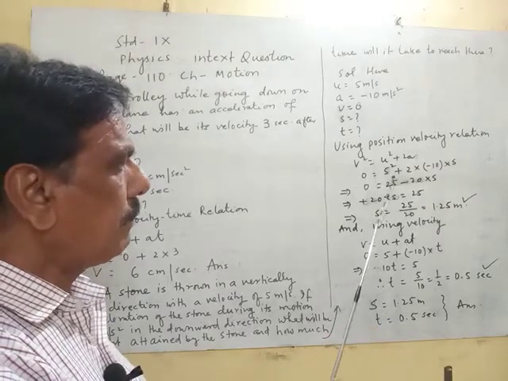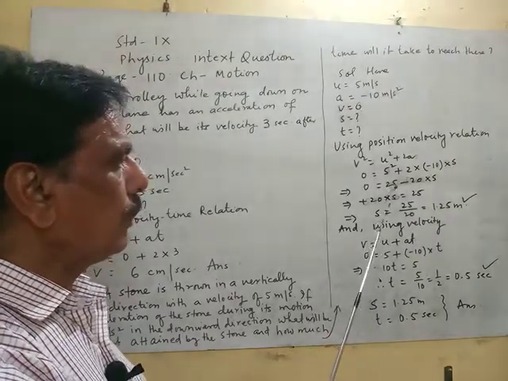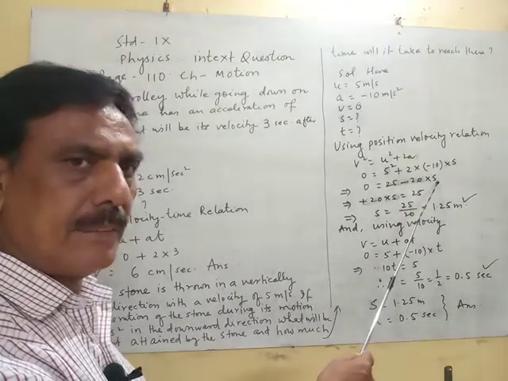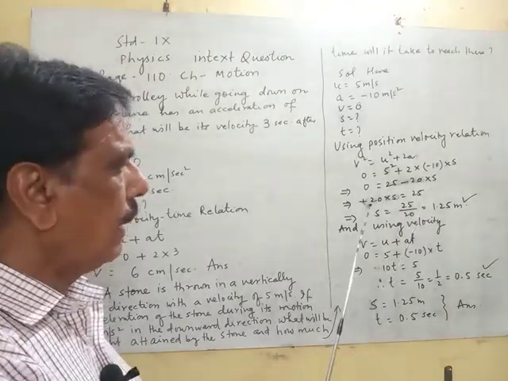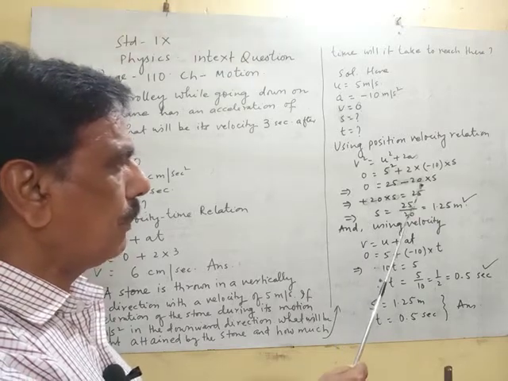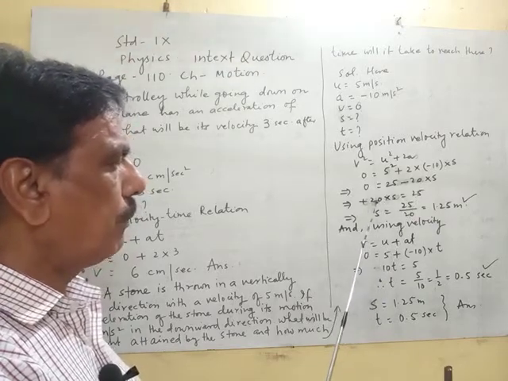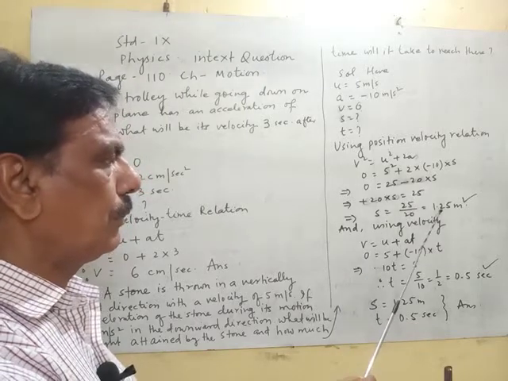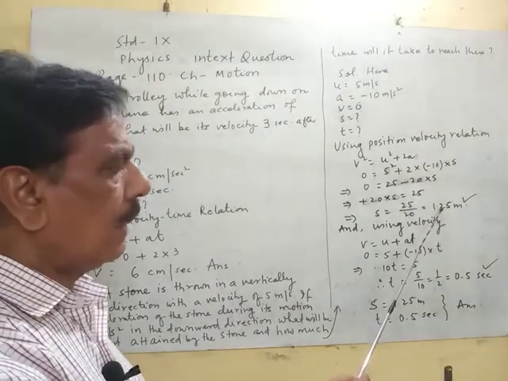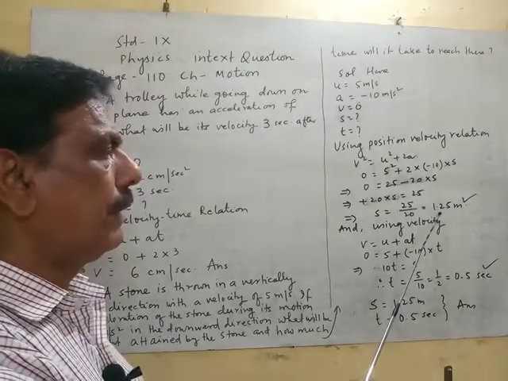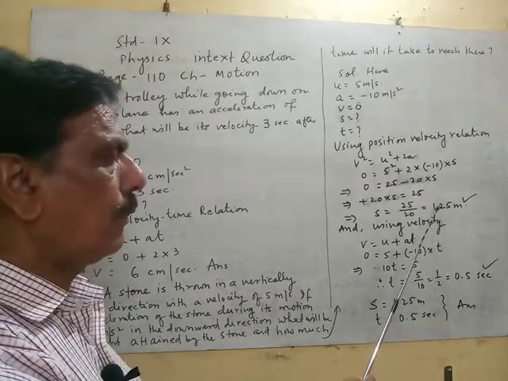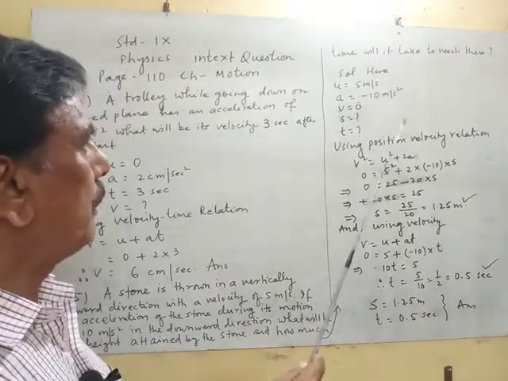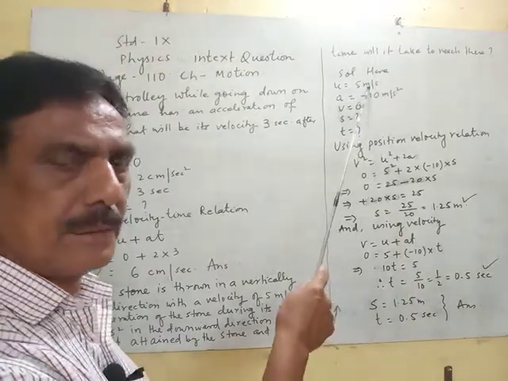Now after simplification, this is 25 minus 20s. Bringing this to this side, 20 into s is equal to 25, and s is equal to 1.25. So the stone will attain a height of 1.25 meter when it is thrown with a velocity of 5 meter per second.